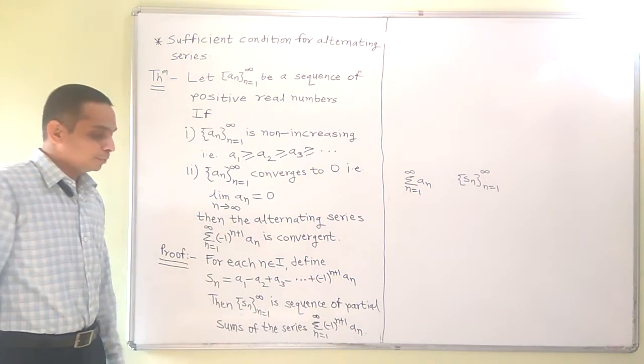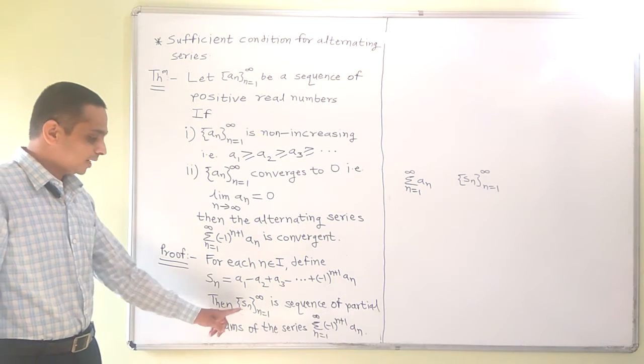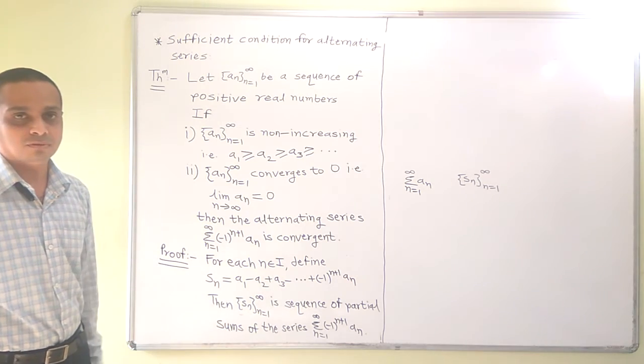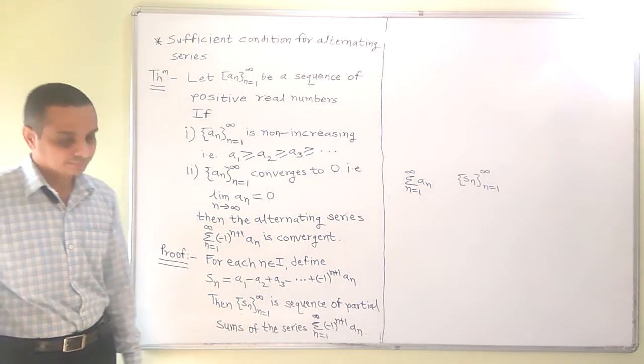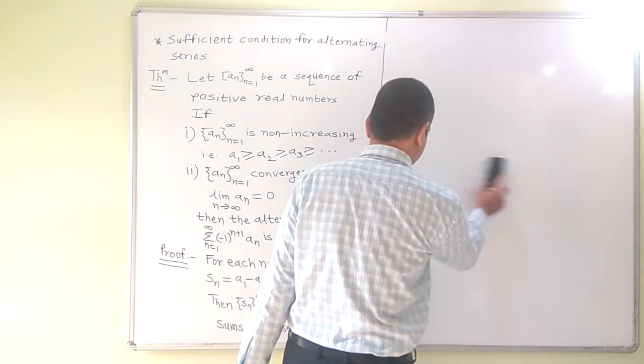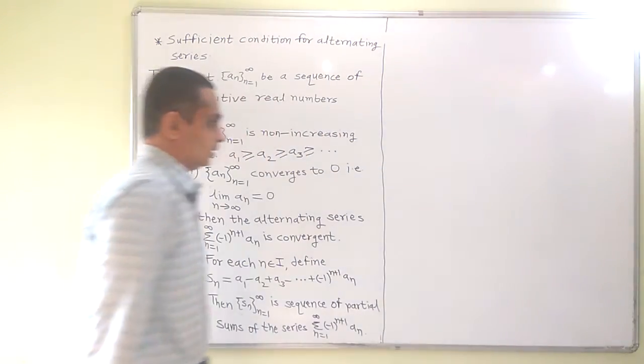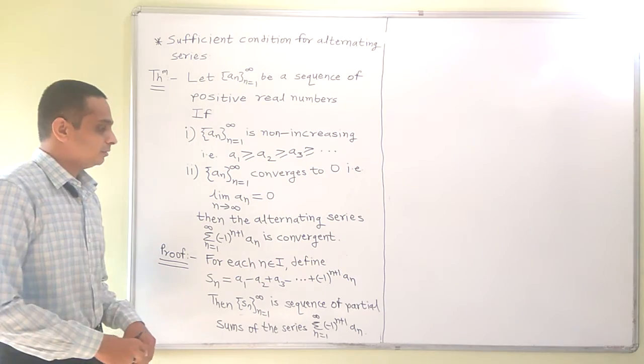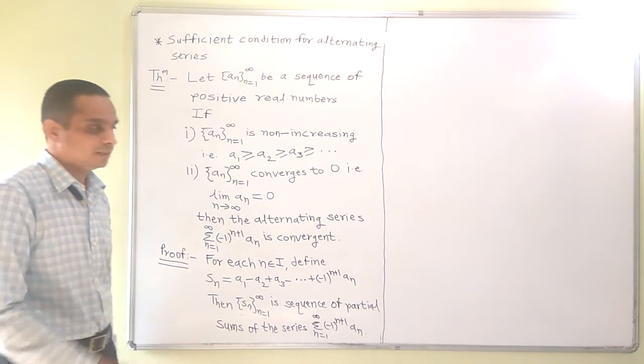So what we want to prove? We want to prove that this sequence is convergent. Okay. So let us consider the sequence of partial sums of this series.